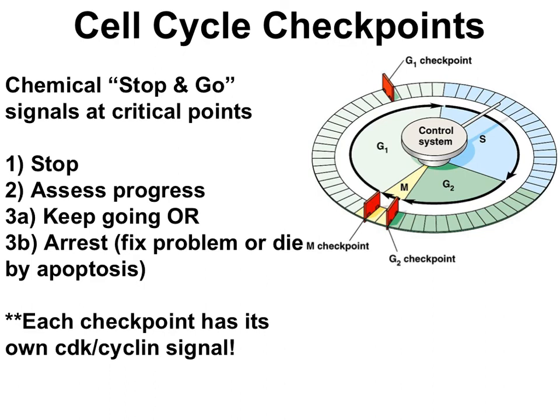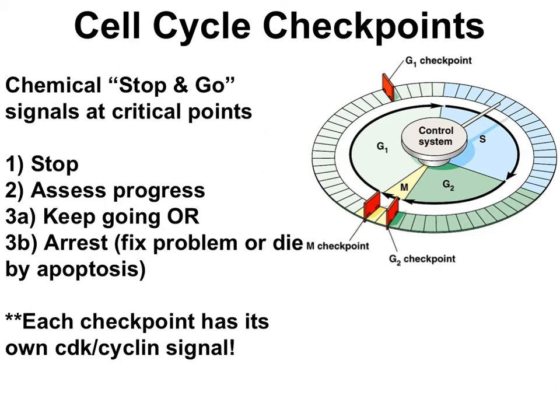Where CDKs and cyclins do all of their work is at the 3 cell cycle checkpoints. These checkpoints are the G1S checkpoint, the G2M checkpoint, and the M checkpoint, also known as the spindle checkpoint. At each checkpoint, imagine the cell cycling being momentarily stopped to double check that critical things have happened. Then the cell can move on to the next phase if things are okay, or the cell can stop if things aren't okay. Stopping is called cell cycle arrest.